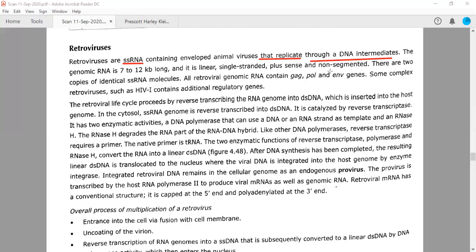And this is non-segmented, right? So there are copies of identical single-stranded RNA molecule, all retroviral genomic RNA containing these 3 genes that are known as GAG, pol, and ENV. ENV for envelope, pol for polymerase, GAG for the capsid portion. Okay, so we will discuss them in detail. So HIV-1 is actually having all these three genes. These three genes are a feature of any retrovirus, GAG, POL, and ENV, right? But HIV-1 is actually having 9 genes. We will discuss all 9 genes in detail.